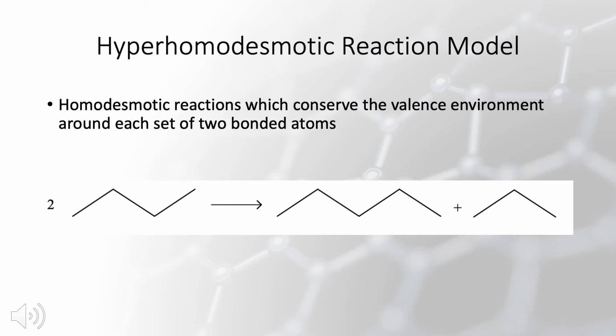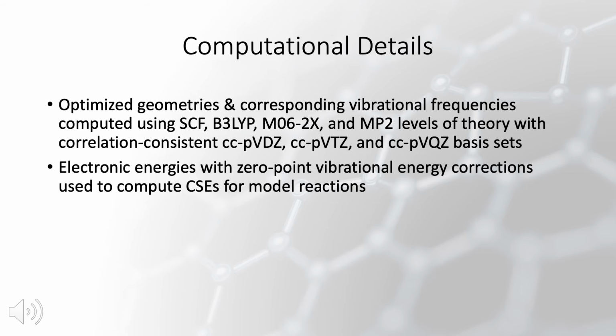So this is a homodesmotic reaction that conserves the valence environment around each set of 2 bonded atoms. And just like the other 2 reaction models, we can see that each of those things are conserved on both sides of this reaction. Now for the computational details.